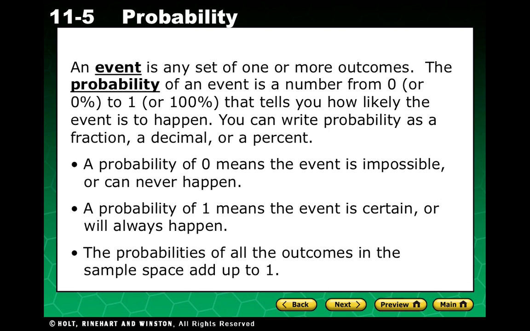The probability of 1 means the event is certain or will always happen. So rolling a number that is less than 8 is certain because all of the numbers on a number cube are less than 8. The probabilities of all outcomes in the sample space will add up to 1. So the probability of getting a 1 on a number cube is 1 out of 6. Getting a 2 is 1 out of 6. Getting a 3 is 1 out of 6, and so on. You add up all of those, and you get 6 out of 6, or 1.